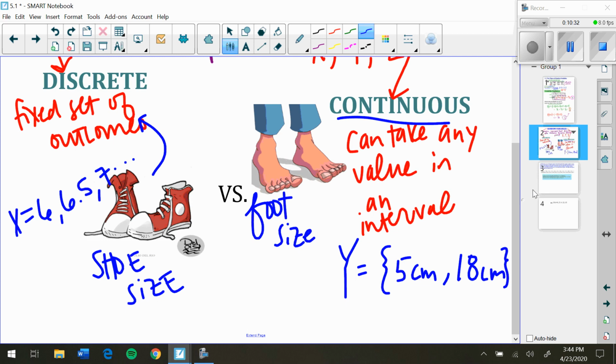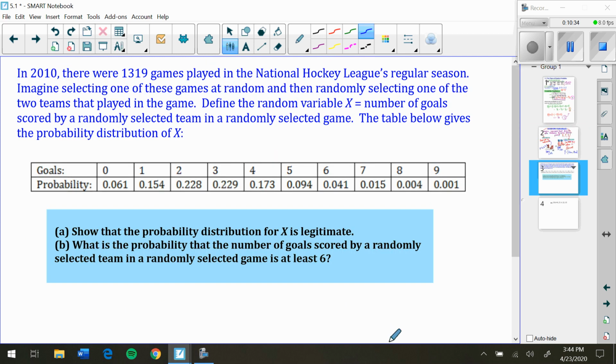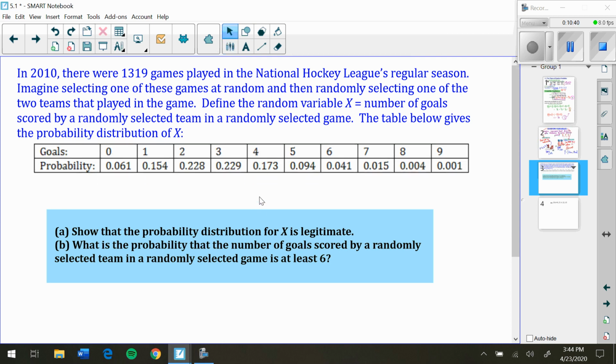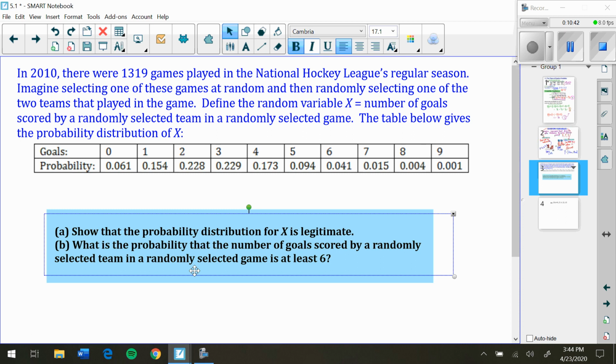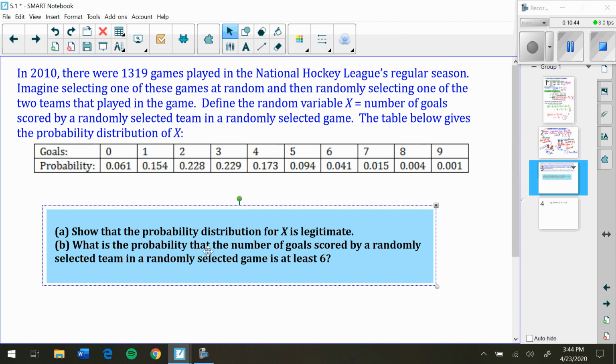All right, I got one example for you. In 2010, there were 1,319 games played by the NHL. Imagine selecting one team from these games at random and then randomly selecting one of the two.